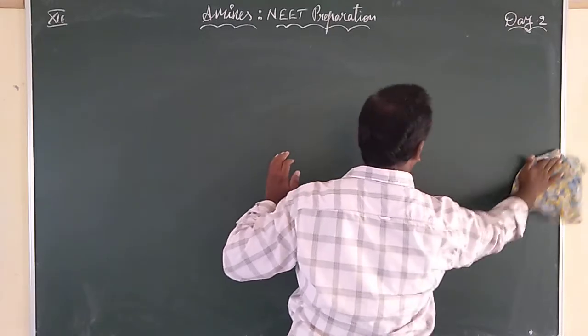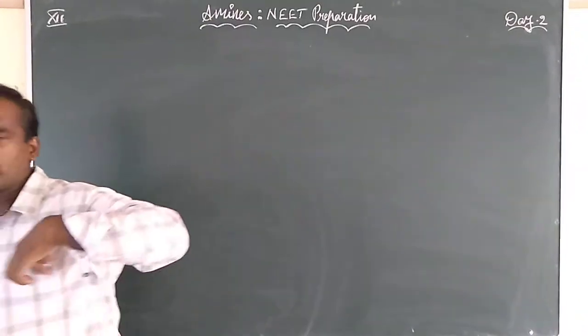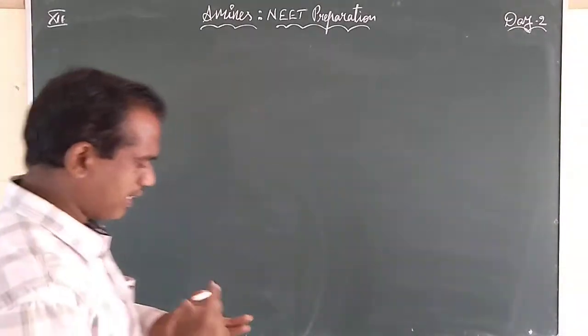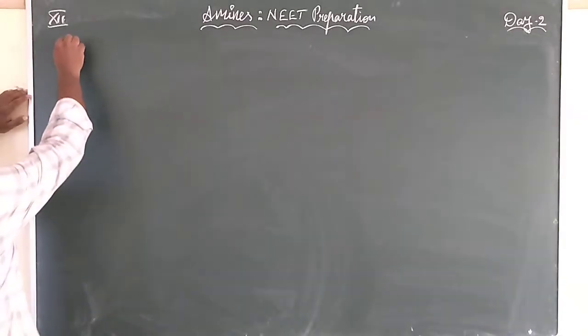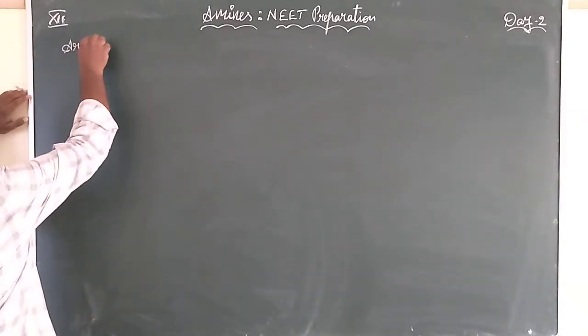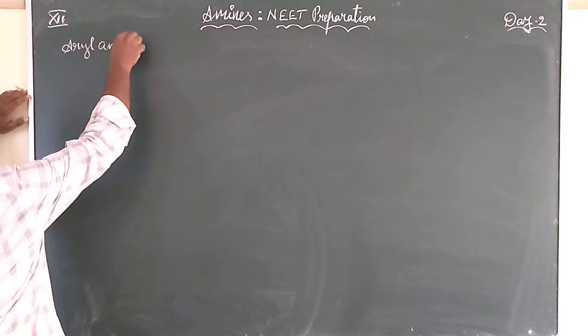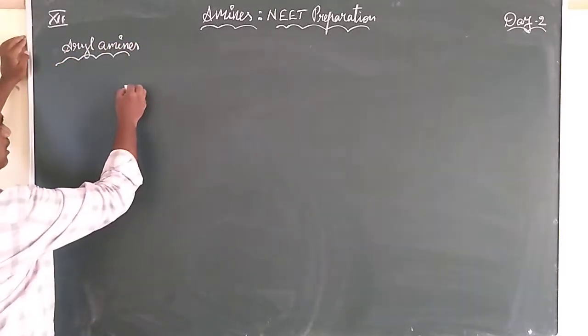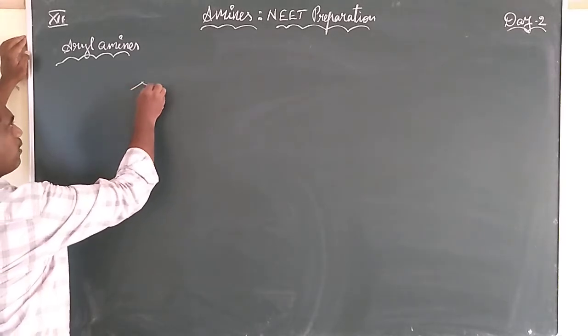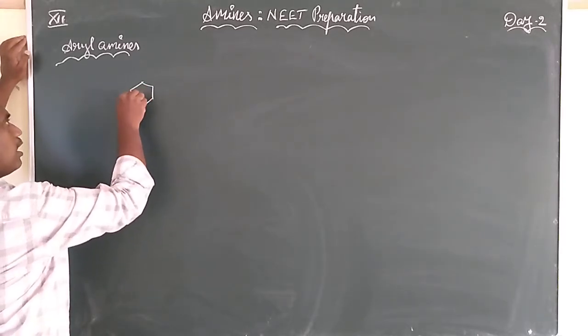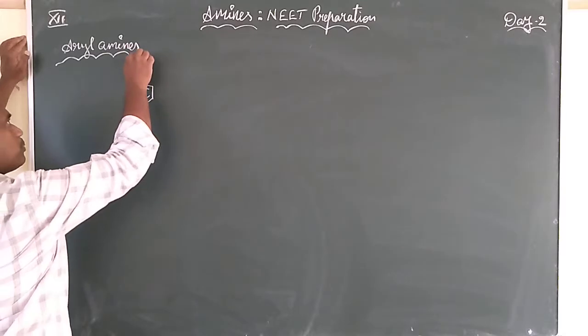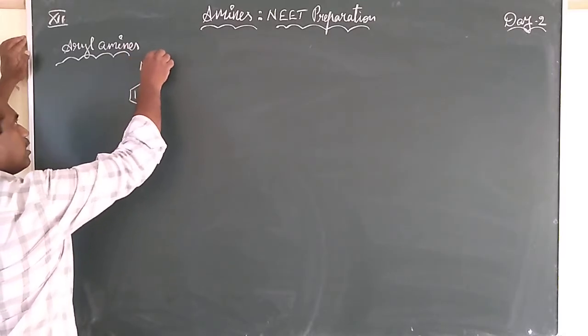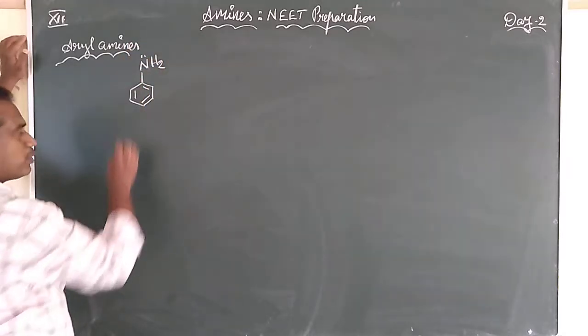Are they more basic than ammonia, or less basic than ammonia? Let us consider aryl amines. What do aryl amines mean, children? In an aryl amine, the hydrogen is displaced and a benzene ring is substituted.